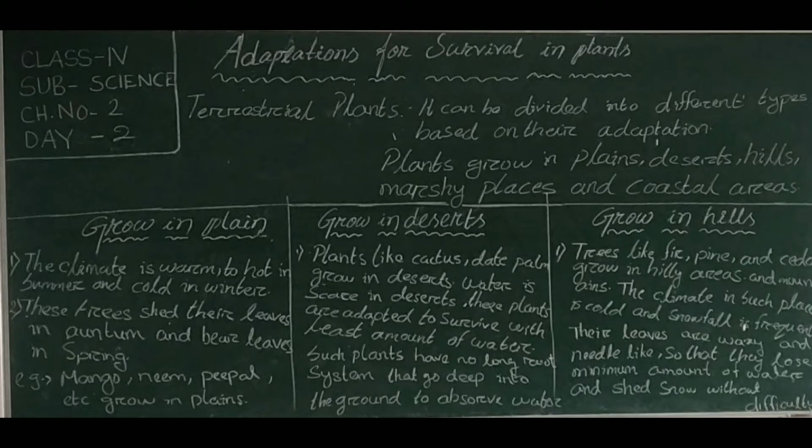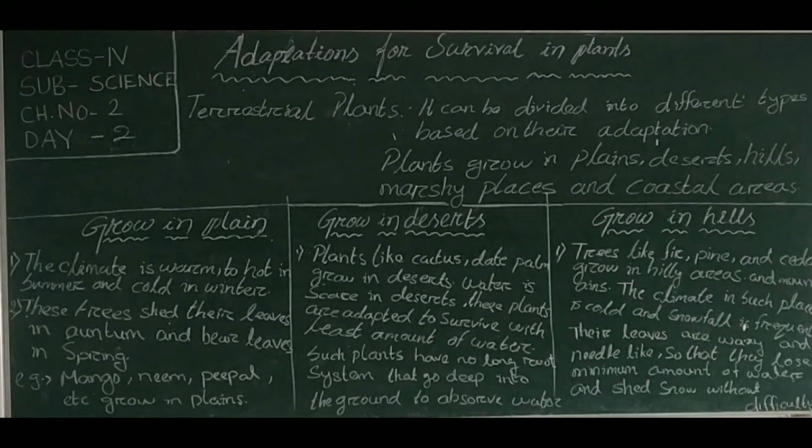As we know that water is scarce in deserts, these plants are adapted to survive with the least amount of water. In such plants, the leaves are either reduced to spines or are absent. The stem is green and performs photosynthesis and also stores food and water for the plant.